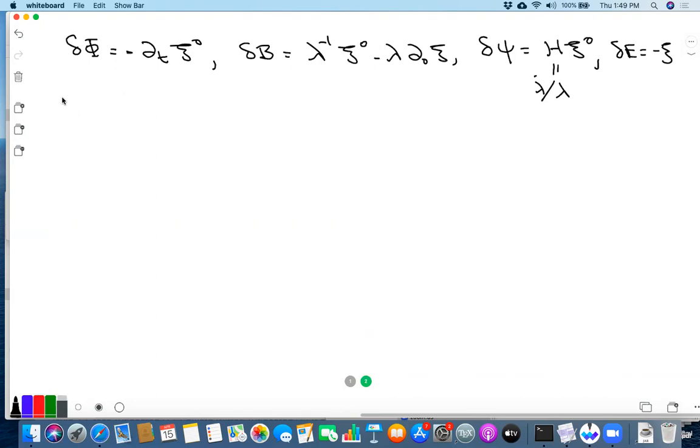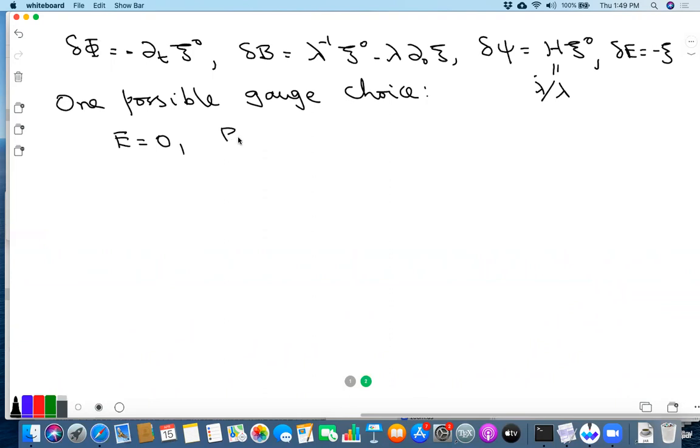So one possible gauge choice is to set E equal to 0, B equal to 0, and then study the dynamics of phi and psi. Or you can use gauge invariant variables, gauge invariant combinations, and that's what we'll do at least for now. But this gauge choice will be useful later.